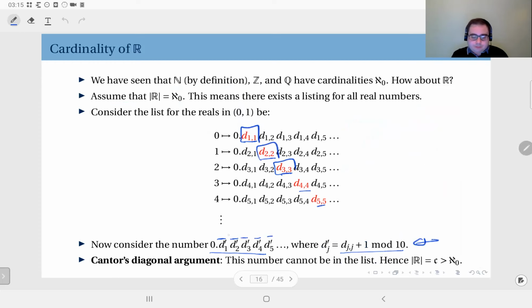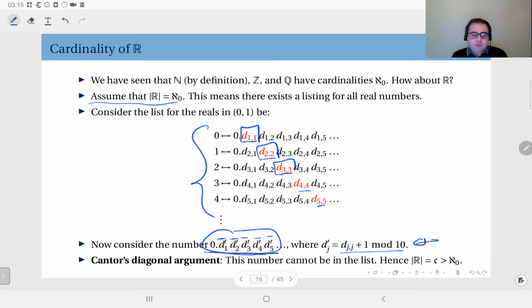Now, this number described in this way cannot be in this list. Why? Because it differs from all of these numbers in at least one digit, so it's not equal to any of them, which means it is impossible for this number to be in this assumed list.